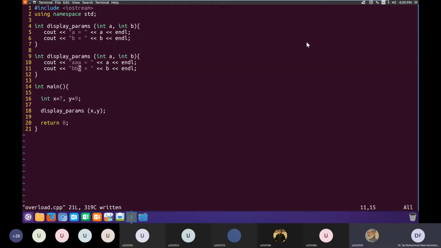Sir, I think it will cause an error because we are using the same data type in the parameters. Okay, so it will give an error, and what can possibly be the message of that error, the statement that the compiler will output? Same data types. Okay, so let's compile and verify.